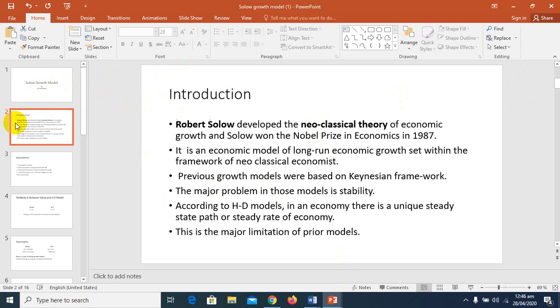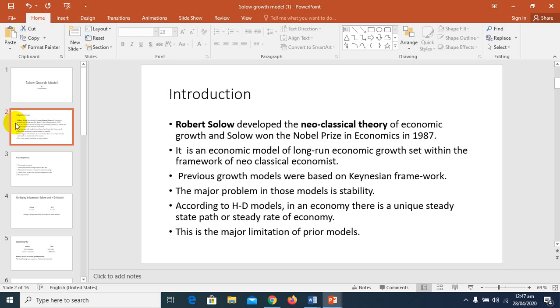Today we are going to discuss the Solow model of growth. First we will start with the introduction. The Solow growth model was given by Robert Solow. He belongs to the new classical school of thought, so Robert Solow developed the new classical theory of economic growth, and Solow also won the Nobel Prize in economics in 1987.